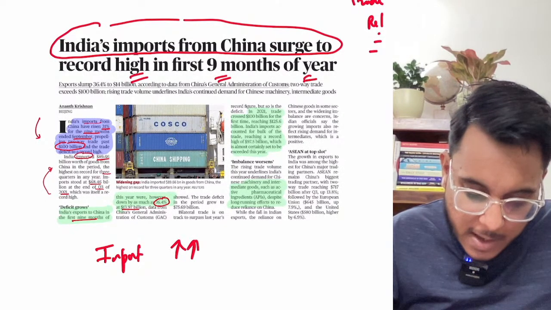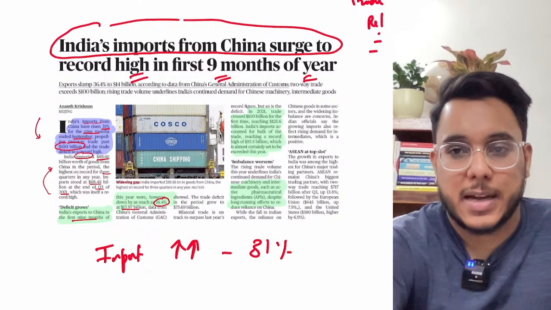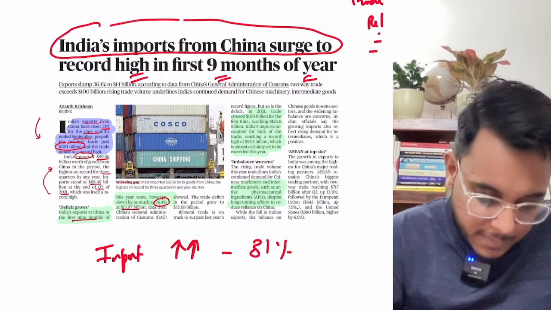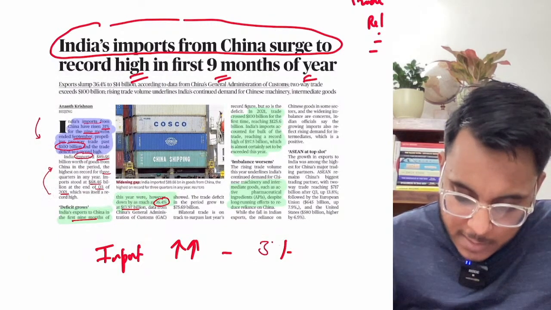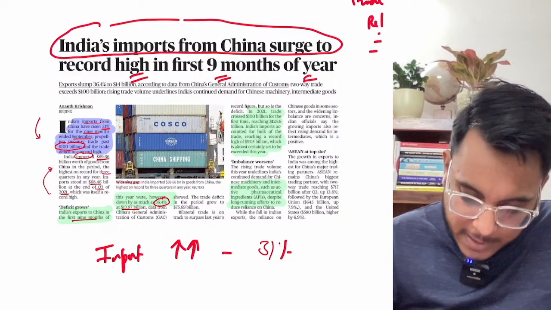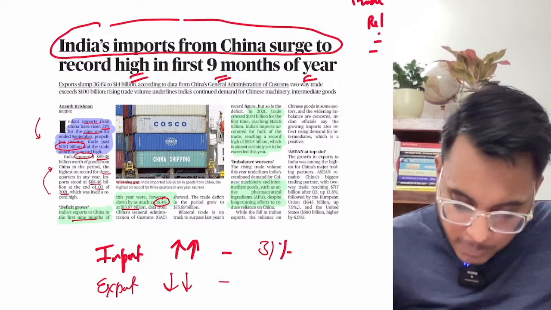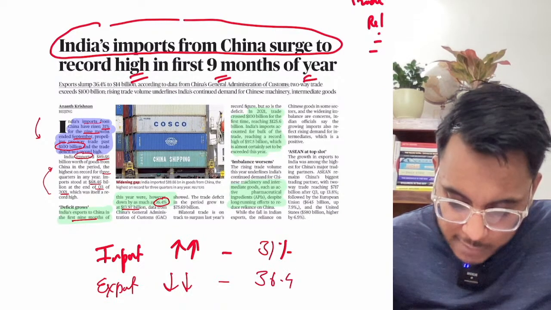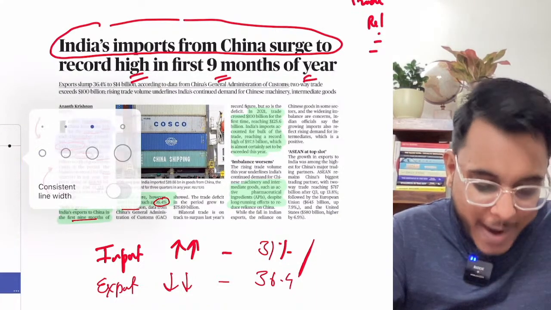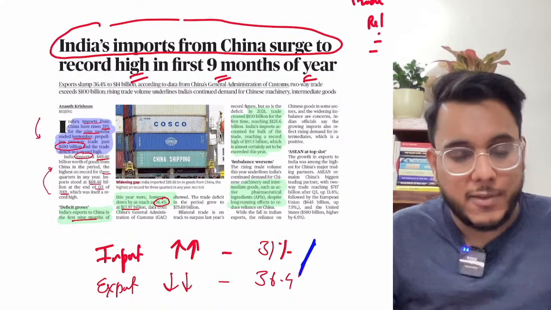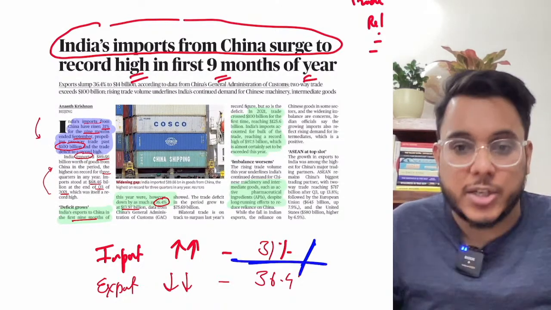Imports have increased by 31%, and at the same time exports have declined by 36.4%. Therefore the differential that is coming in between is huge. Why is it huge? Because on the import front it has increased, on the export front it has decreased. So the differential is huge.